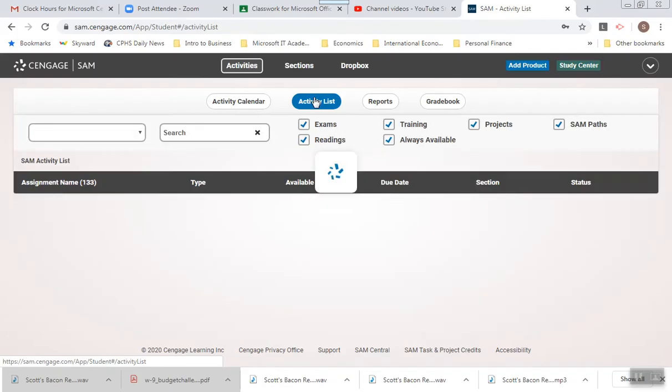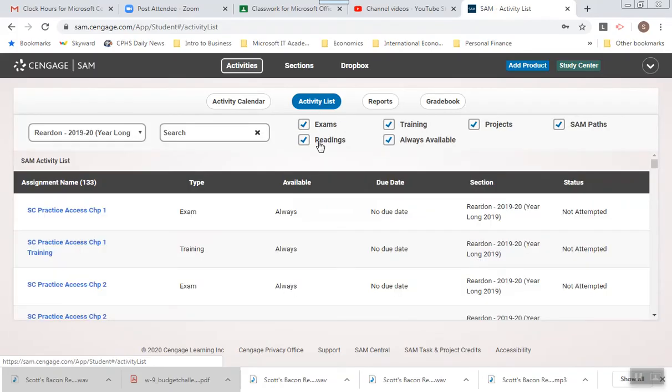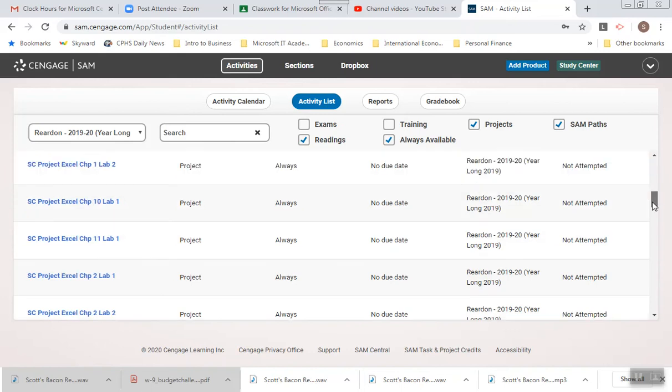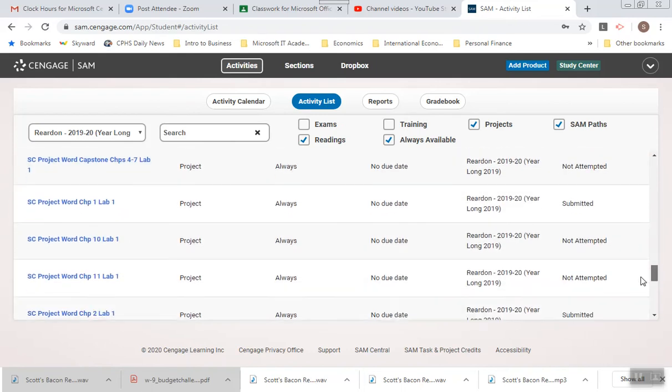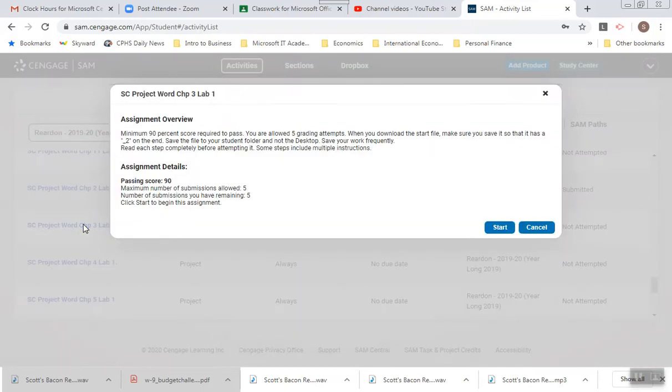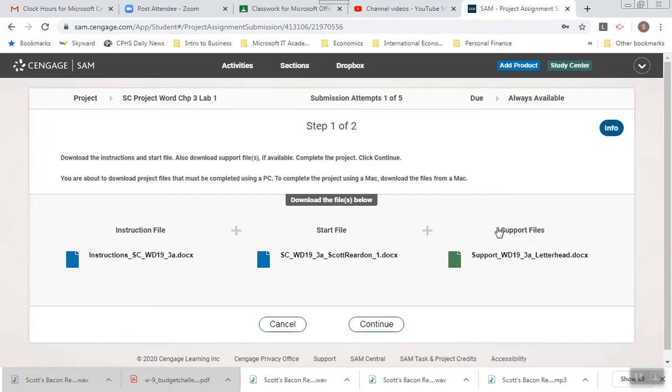And just as a reminder, I know you probably get tired of hearing this, but I just want to reinforce again, I'm going to uncheck exams, uncheck training, go down and find my project. Like Reardon, you already did this before. I know, I just want to reinforce the saving of projects. Click on SC Project Word Chapter 3. All right, and again, you have to get 90% or better. It's pass fail, and you have 5 grading attempts.